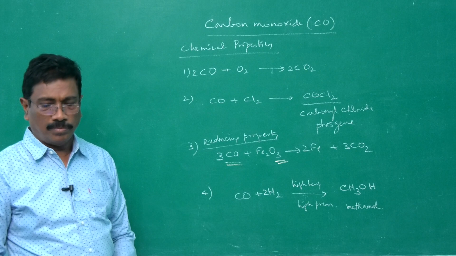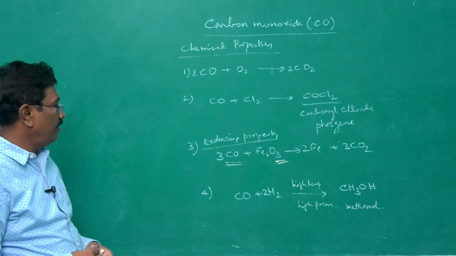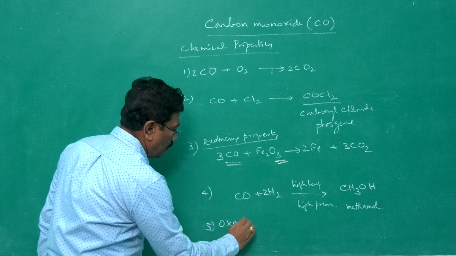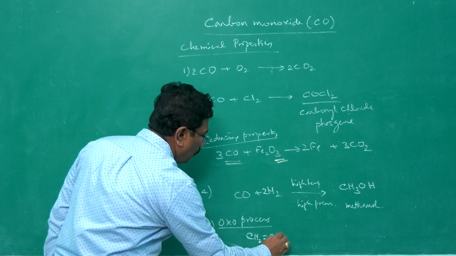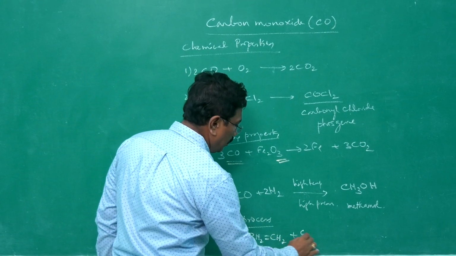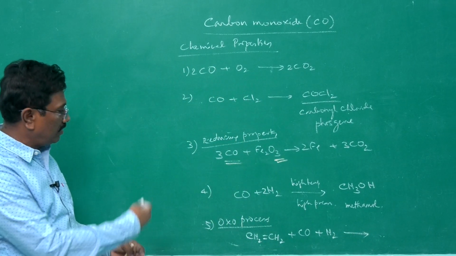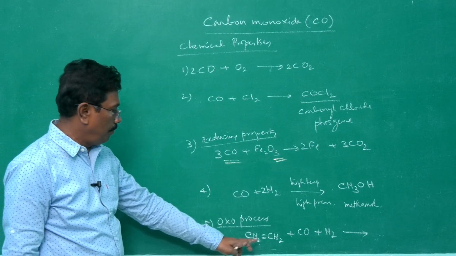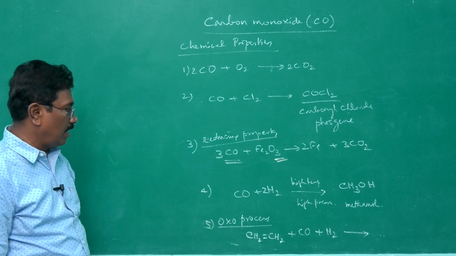The next reaction, oxo process of preparing aldehyde from an alkene. What is oxo process? When ethylene, CH2 double bond CH2, is made to react with carbon monoxide and hydrogen, what is happening? Addition across the double bond, with a carbon, addition of hydrogen, remaining part with other carbon.